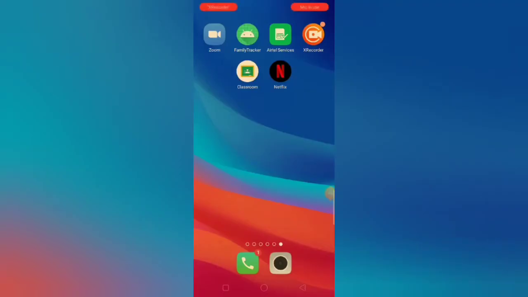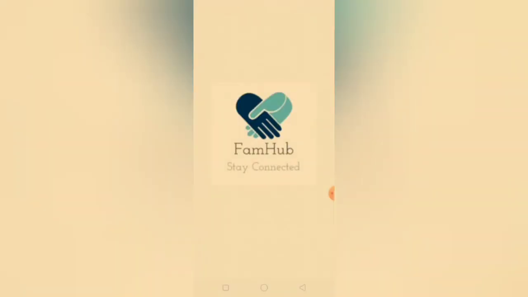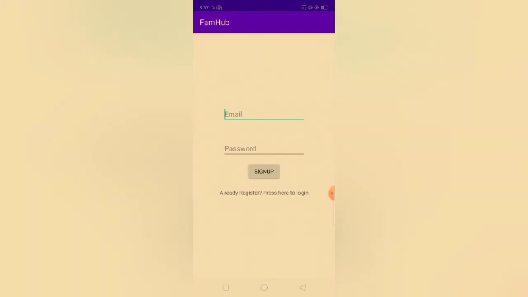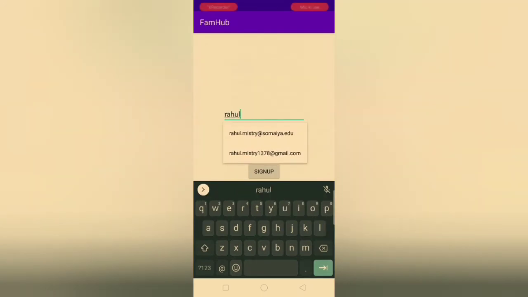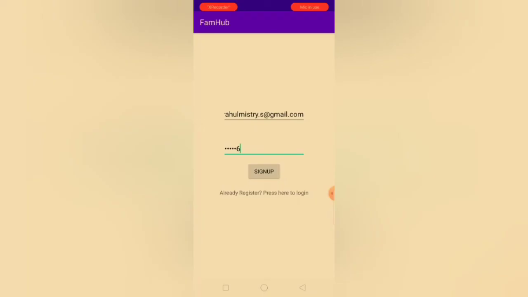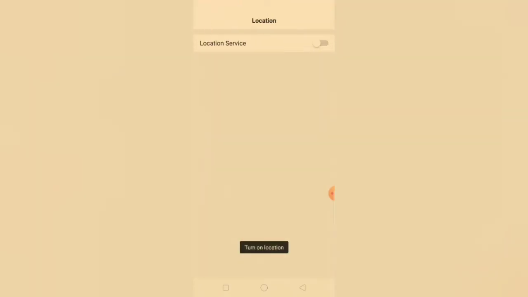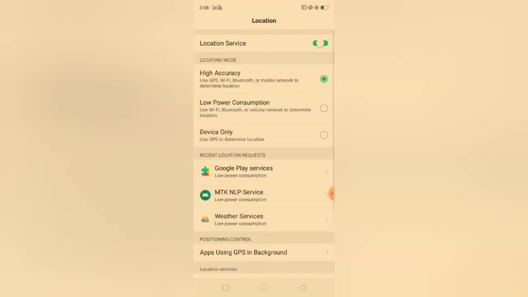So now let's look at the demo of our application. This is the home screen icon. Now this is just a sign up page. Here you can simply create an account. I'll just create a dummy account, and you can enter a random password. So I signed up into this application. Now before you proceed, it's essential to enable location services in your phone. So I'm enabling location services so that my coordinates would be retrieved.